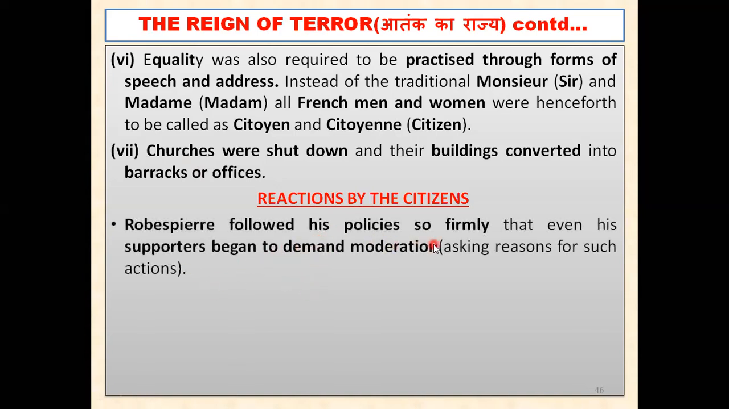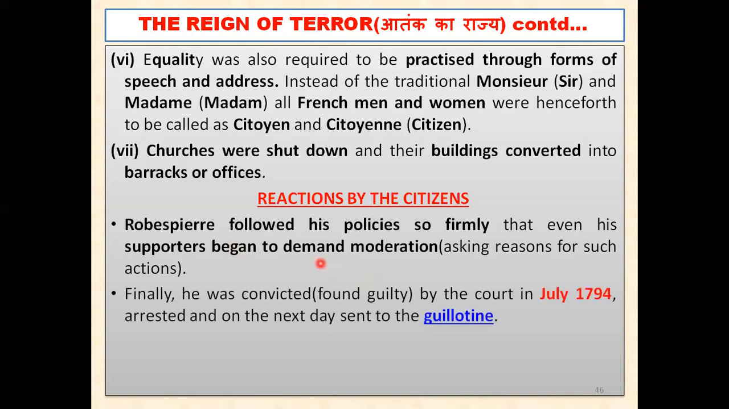Robespierre was following his policies so firmly that even his supporters began to demand what? Moderation. Even his supporters were asking the reason for his actions. But whoever asked him any question was arrested, imprisoned, tried by the court, and later executed publicly. So he was very firm in his policies. Even his supporters were asking him the reason.